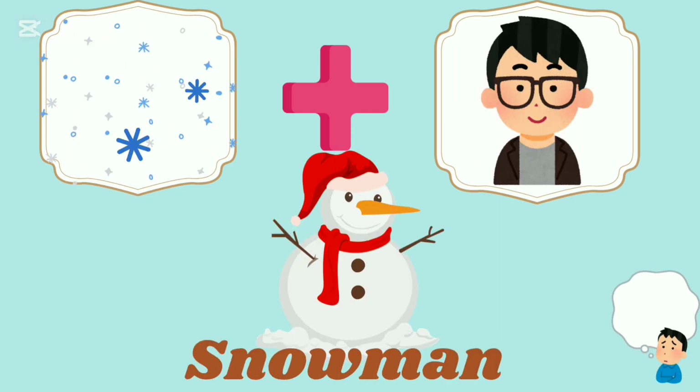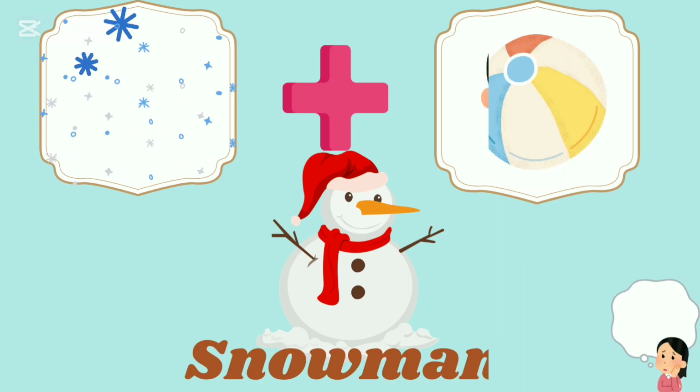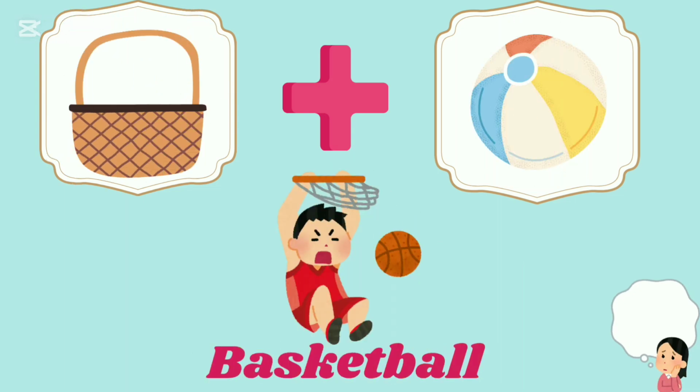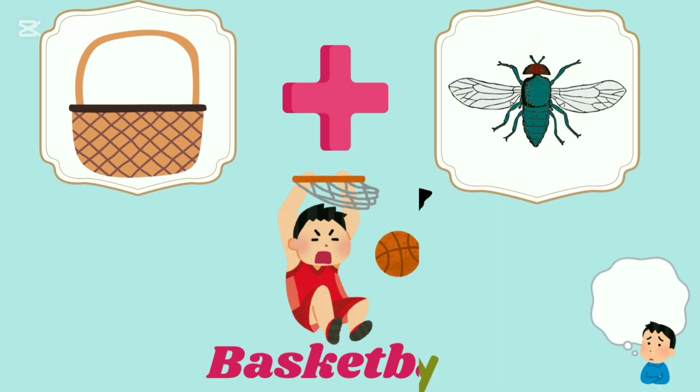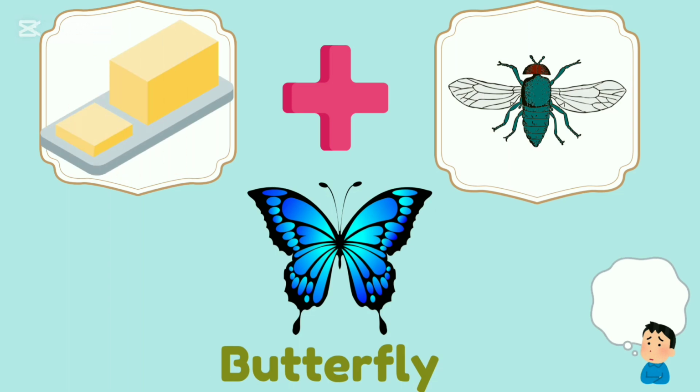Snow and man, snowman. The compound word is snowman. Basket and ball, basketball. The compound word is basketball. Butter and fly, butterfly. The compound word is butterfly.